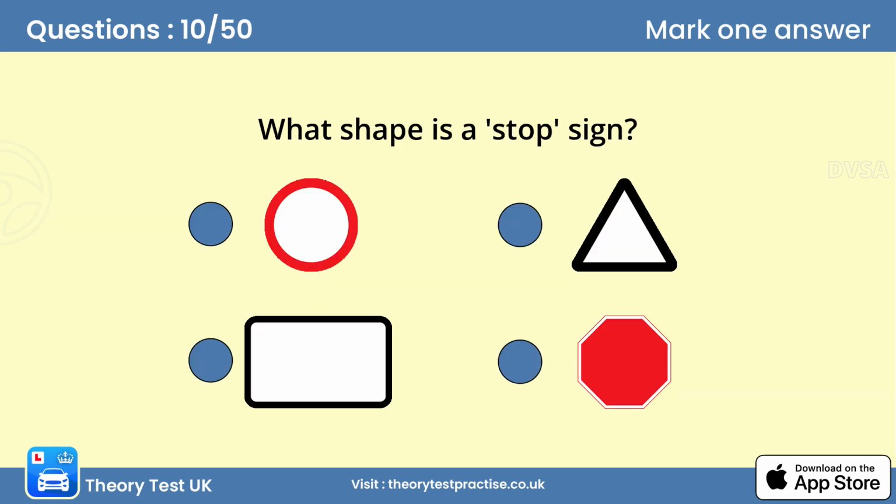Question 10. What shape is a stop sign? D. To make it easy to recognize, the stop sign is the only sign of this shape. You must stop and take effective observation before proceeding.